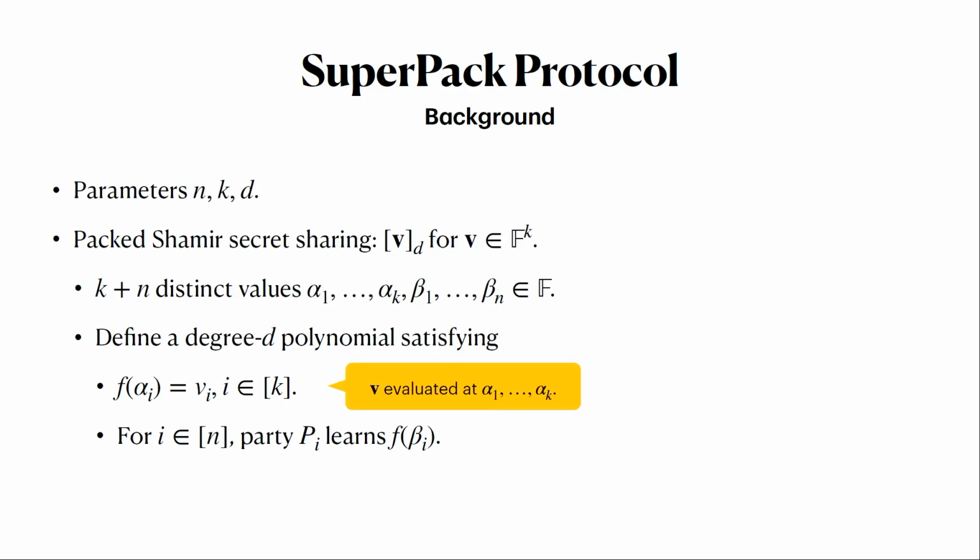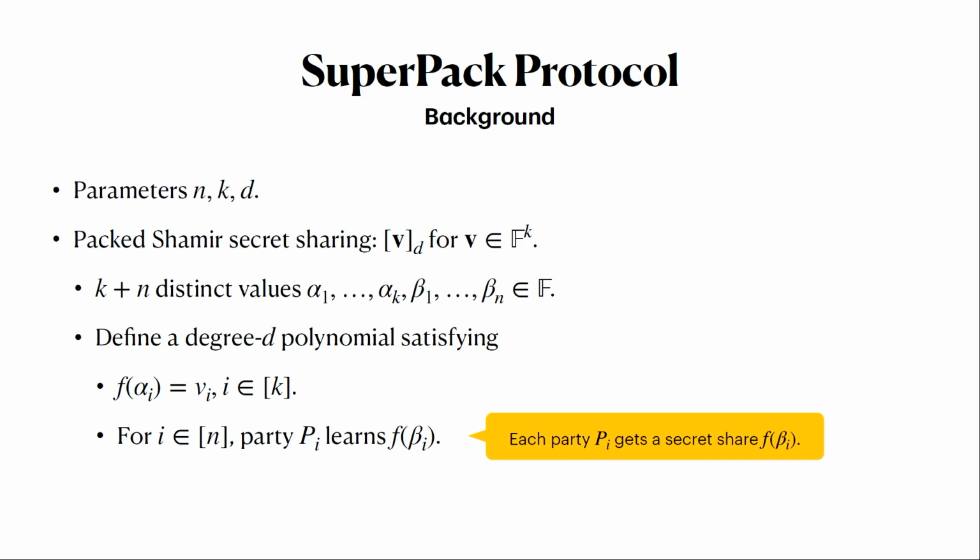First, k evaluation points alpha 1 to alpha k, which are used to encode the messages being shared, vi, as evaluations of the polynomial. And then the polynomial is sampled to be of degree d, random apart from these evaluations. And then to define the shares, you do exactly as you do in Shamir sharing, where you define n evaluation points beta 1 to beta n, and give to party i the value f of beta i. And the nice thing about this packed Shamir secret sharing scheme is that even though you're secret sharing a vector of up to k field elements, the size of each party's share is just a single field element.